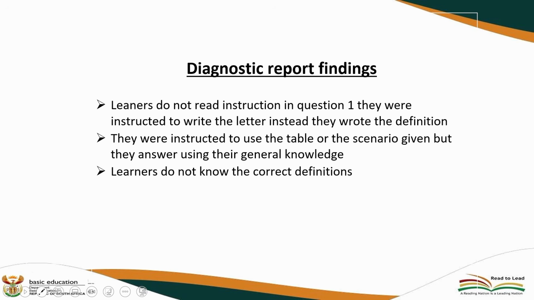Learners do not know the correct definition, because if they ask what is the mode in this context, you are not going to say this is a value or values that appear the most, but you are looking at the context. The objective of the paper 1 scope: by the end of this section, the learners must be able to answer and attain maximum marks on paper number 1, and also improve the overall performance.